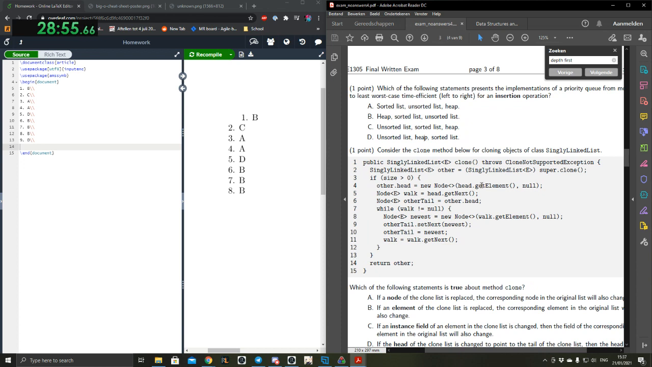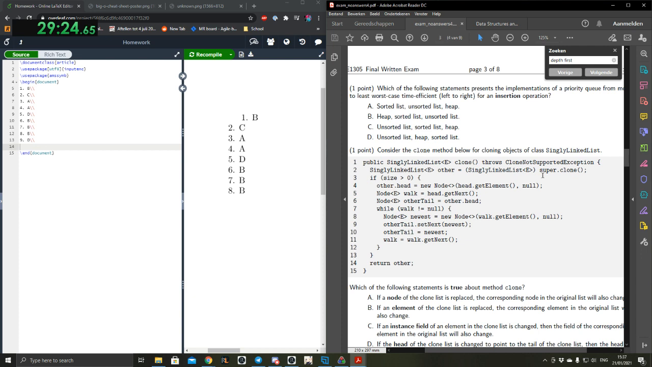Okay, consider the clone methods below for cloning objects of class singly linked list. So what it does is it creates a singly linked list of entities. I thought it just calls super.clone and it's just done. I guess this just clones the first node then? Or what do you guys think super.clone would do?